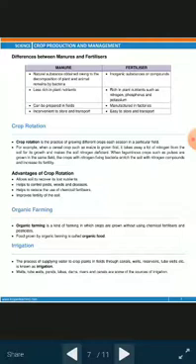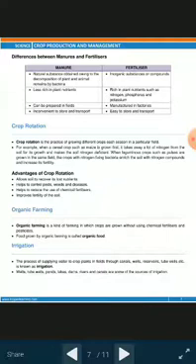Now the topic is irrigation. If you're telling the simple definition, the watering of the plant is called irrigation. The process of supplying water to crop plants in a field through canals, wells, reservoirs, tube wells, etc. is known as irrigation. So this is the proper definition of irrigation.